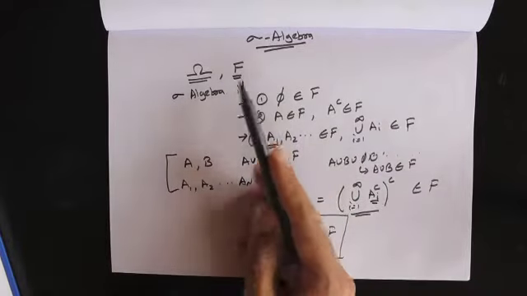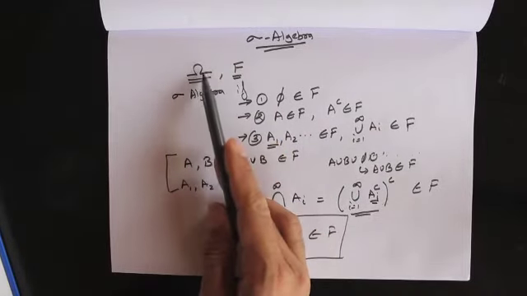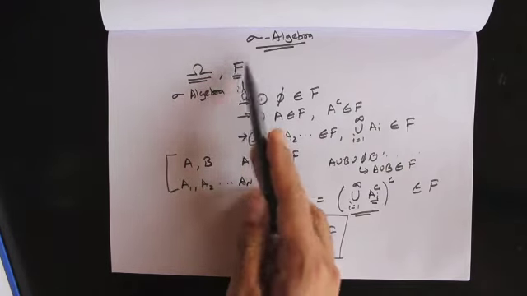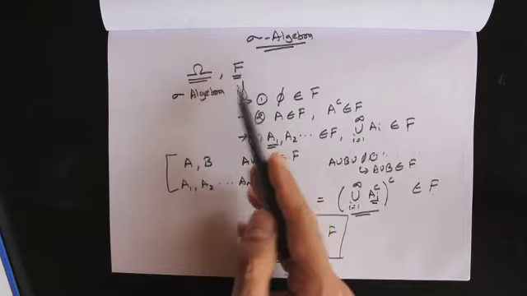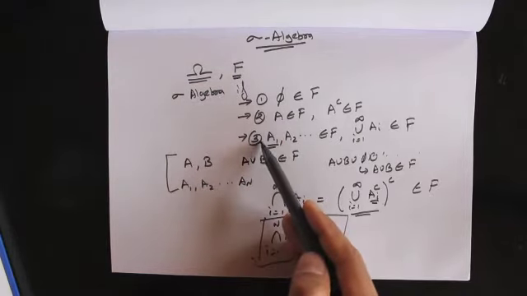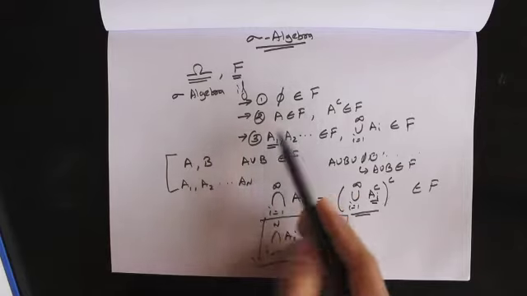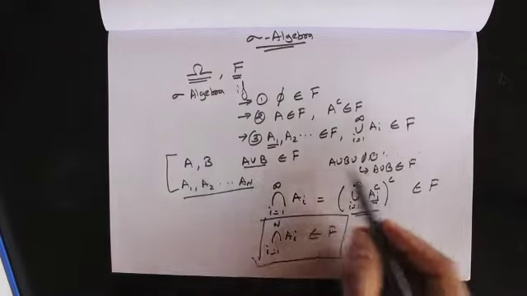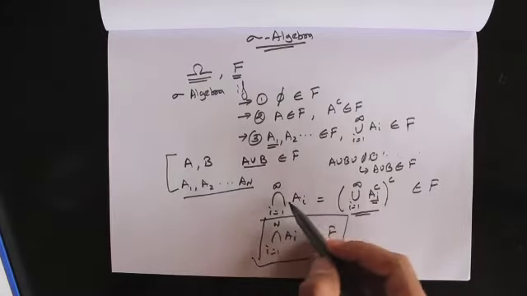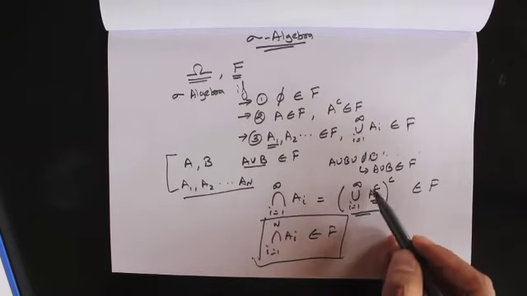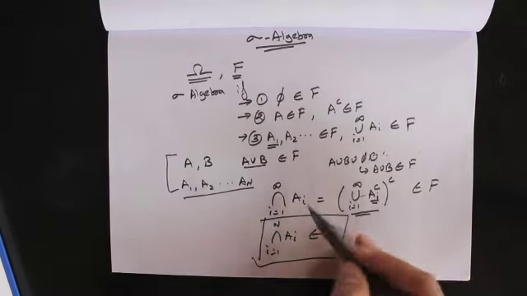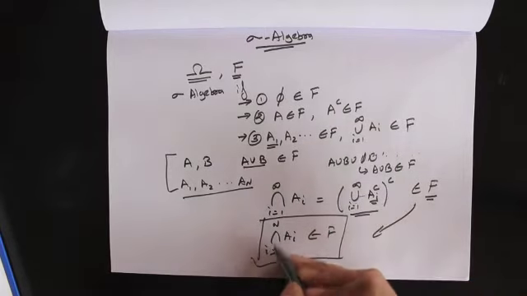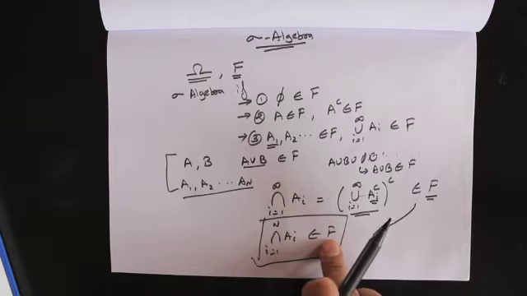So again, we have a non-empty sample space, and we have a collection of subsets denoted by F, which is called a sigma algebra if these three properties are true. And a result of these three properties is that a union of a finite number of sets is also in the sigma algebra. Since the intersection of sets can be written as a union of sets like this, I've shown you that this also belongs to the sigma algebra, and from here a finite intersection also belongs to the sigma algebra.